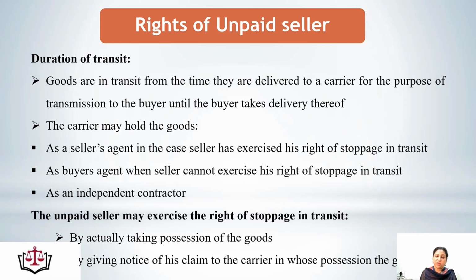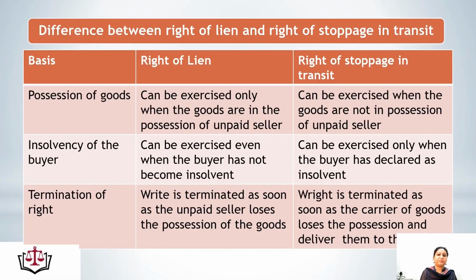How? By actually taking possession of the goods. That means he can take the goods back into his own custody, by giving notice of his claim to the carrier in whose possession the goods are at present. That means the carrier who is taking the goods to the buyer on behalf of the seller, the unpaid seller can give the notice of his claim to the carrier that the goods should be stopped in transit, means it should not be delivered to the buyer.